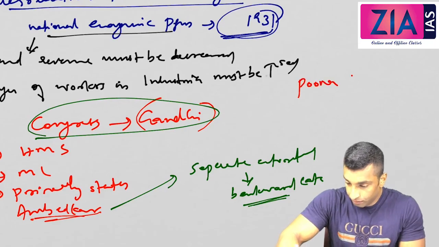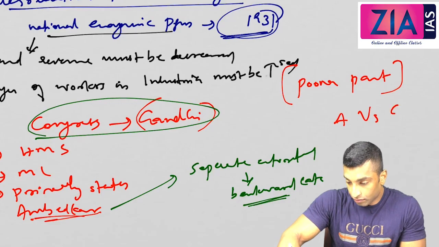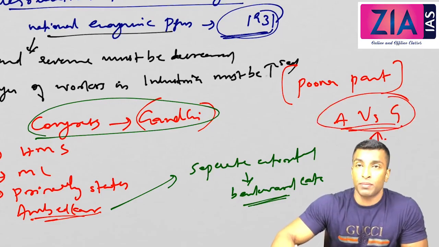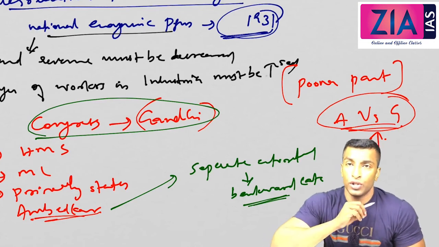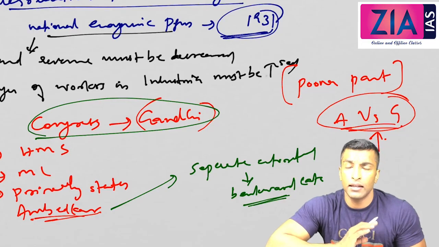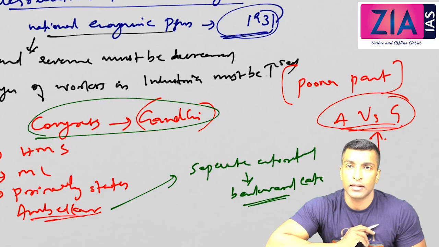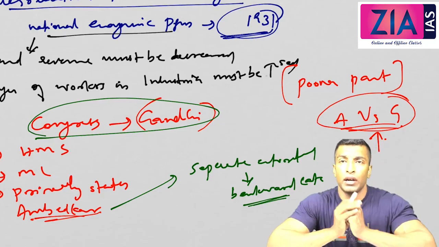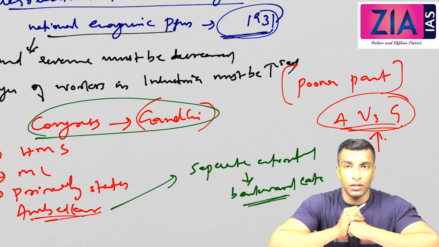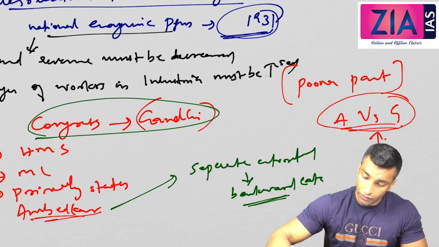The Poona Pact was between Ambedkar and Gandhi. Under the Poona Pact, Ambedkar accepted Gandhi's demand of a joint electorate with reservation for backward castes, because Gandhi saw this as a deliberate attempt to divide Hindus along caste lines. We will see the debate between Ambedkar and Gandhi later in a separate session related to this Dalit issue. So that's about the second roundtable conference.